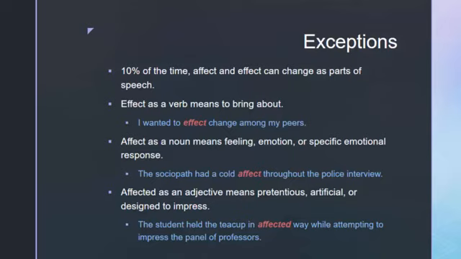So these little tricks can help you remember which one is which. Remember, affect verb, effect noun.